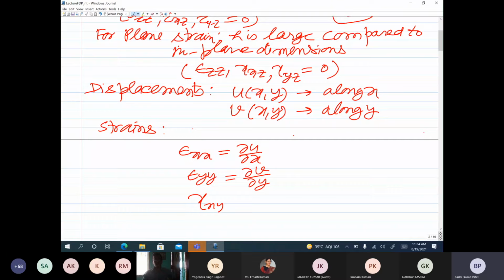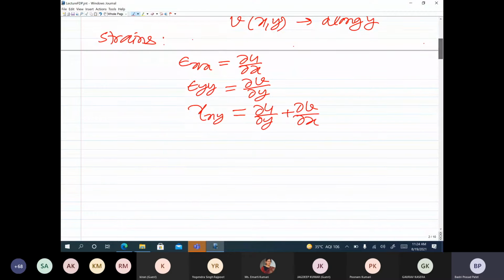And the shear strain, that is change in angle between any two line elements parallel to x and y, which is gamma xy, that is del u by del y plus del v by del x. So these are the strain displacement relations. Of course we are assuming that displacement gradients are small, so the quadratic terms in these strain expressions are assumed to be negligible.